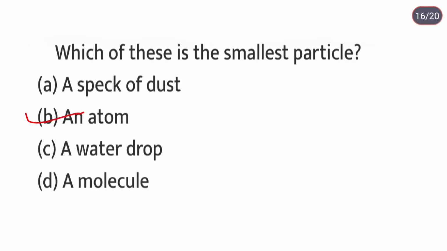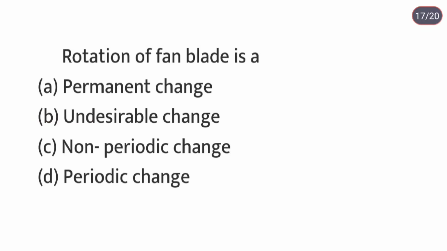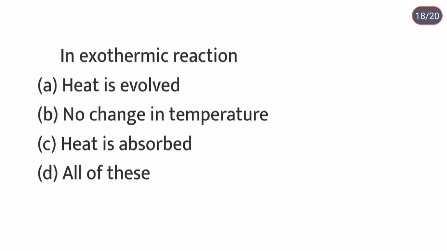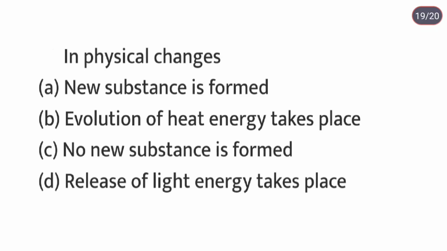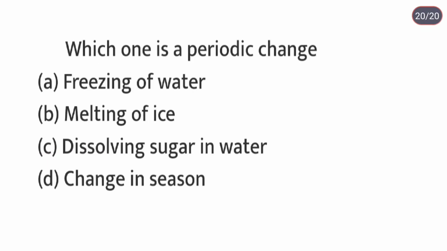Which of these is the smallest particle? An atom. Rotation of fan blade is a periodic change. In exothermic reaction, heat is evolved. In physical changes, no new substance is formed. Which one is a periodic change? Change in season.